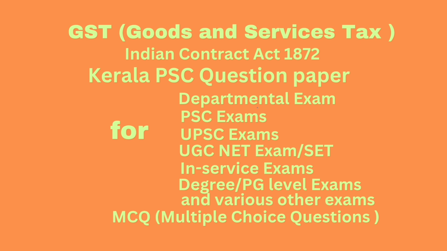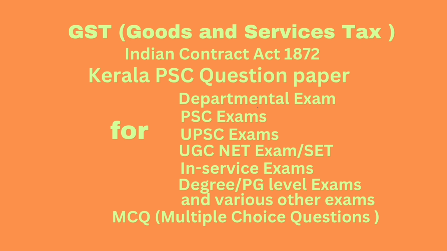Question number 45. Supplies made by SEZ on cover of bill of entry shall be reported by DTA unit in, answer, form GSTR 2. Question number 46. Exempted supply includes, answer, non-taxable supply. Question number 47. Non-GST supply means supply of petroleum products and alcoholic liquor.